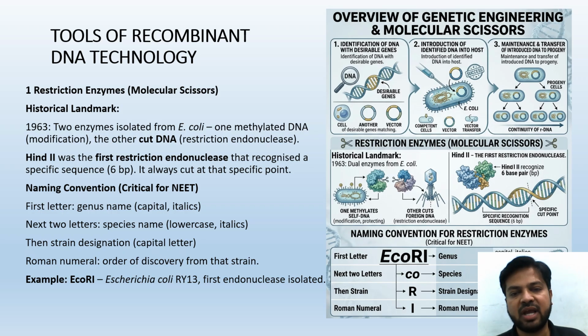Dual enzymes from E. coli: one methylates self DNA, the other cuts foreign DNA. And Hind II is the first restriction endonuclease. And here the first endonuclease is Escherichia coli RY13, with the first letter, the next two letters, then the strain, then the Roman numeral, as given in this image.